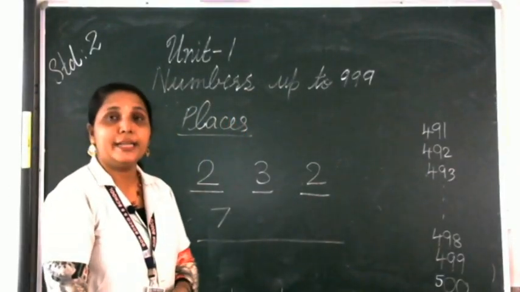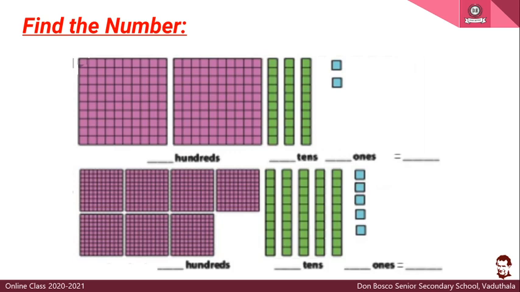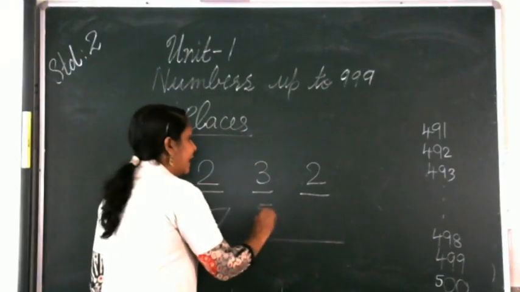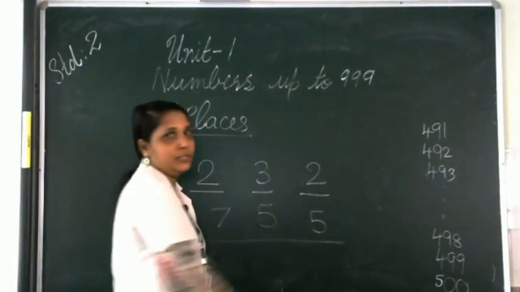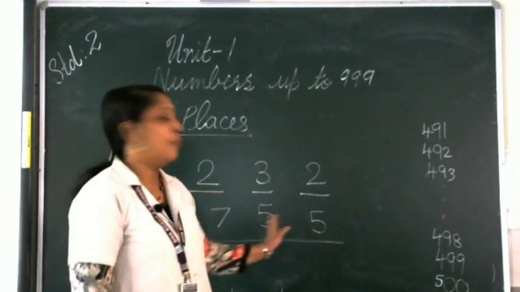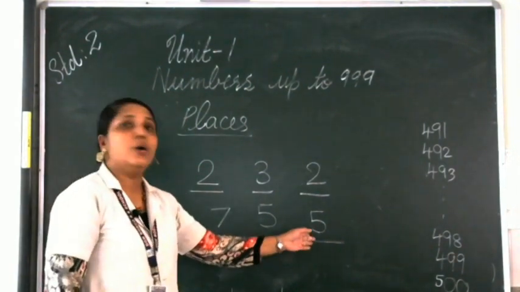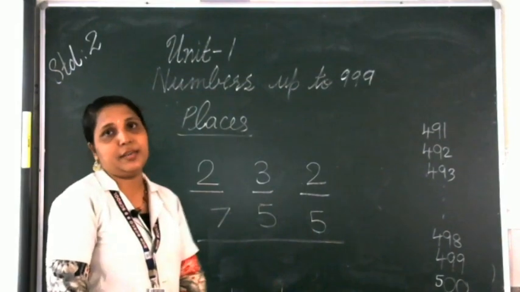Then how many tens are there? Count the 10 strips. How many 10 strips are there? 1, 2, 3, 4 and 5. So we are having 5 tens. Then how many ones are there? Count the ones. 1, 2, 3, 4 and 5. So we are having 5 ones. So 7 hundreds, 5 tens and 5 ones we are having.